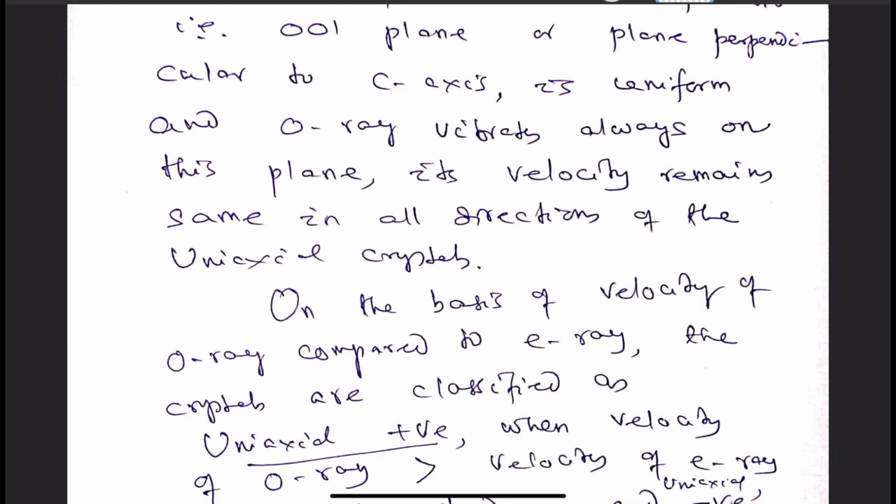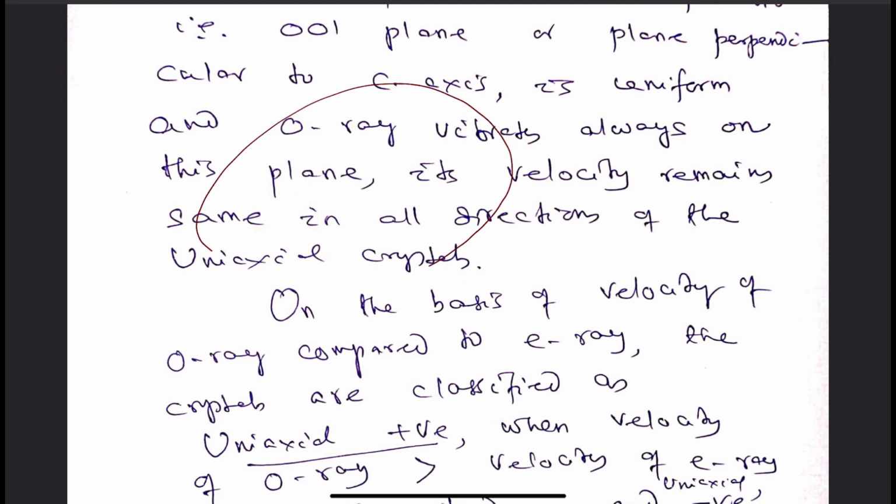And the velocity of E ray is found to vary, because of which its wavefront describes an ellipse. But O ray, because it vibrates in the basal plane only, its velocity is found to be uniform, a constant velocity throughout the crystal, and its velocity matches with that of the E ray along the optic axis direction.